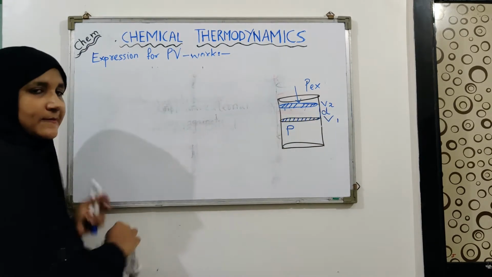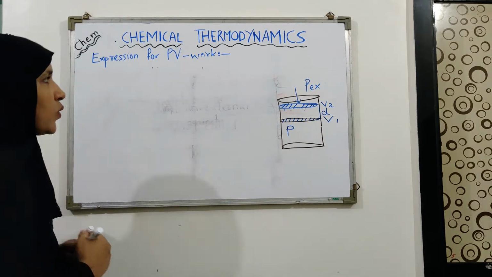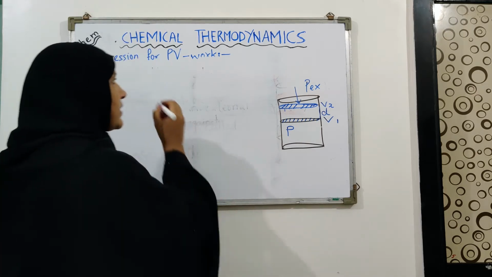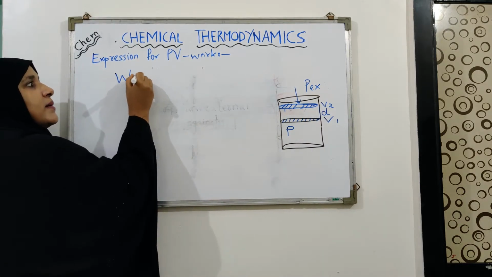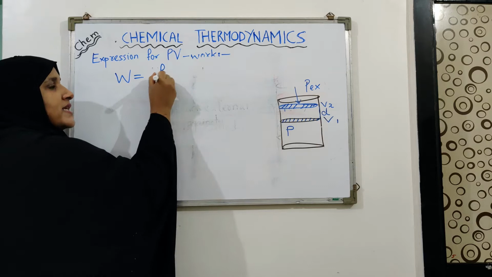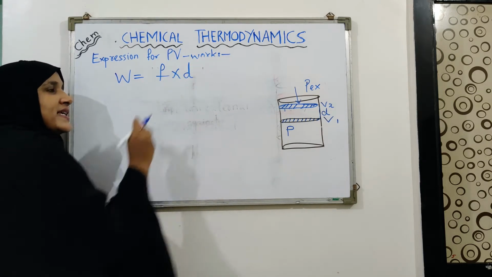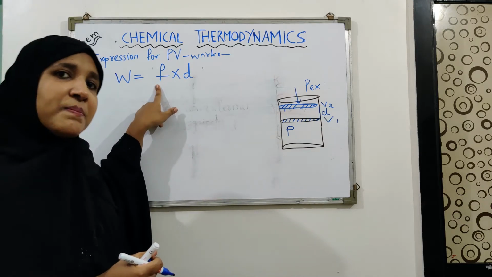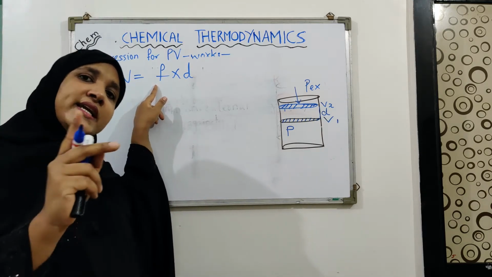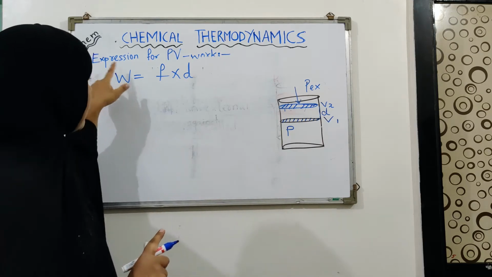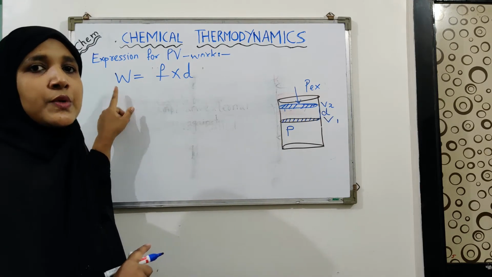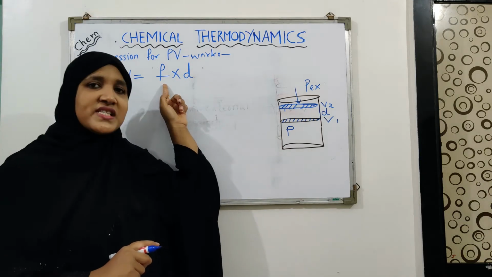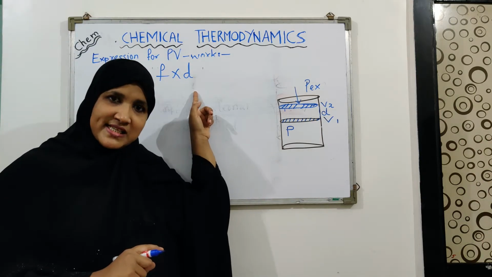Now what is work? According to the definition, we know that work is the product of force and displacement. That is, it is the displacement of an object in the direction of application of force, that I have already explained. So by the definition of work, we know that W equals F into d, where F is the force and d is the distance travelled.